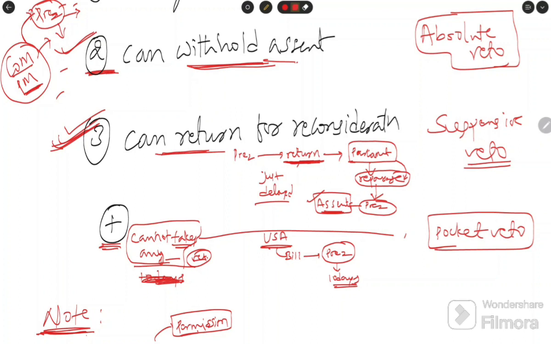These are the three vetoes exercised by the President of India, provided by the Constitution of India to the President. There are three vetoes: absolute veto, suspensive veto, and pocket veto. Which are stronger? The absolute veto and the pocket veto.